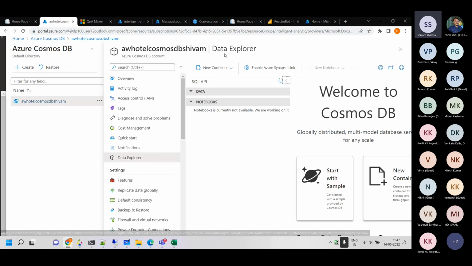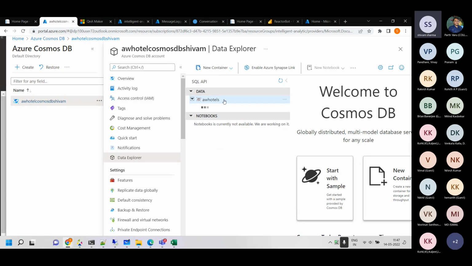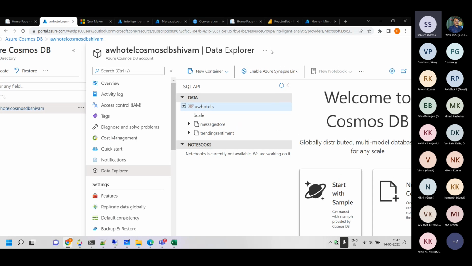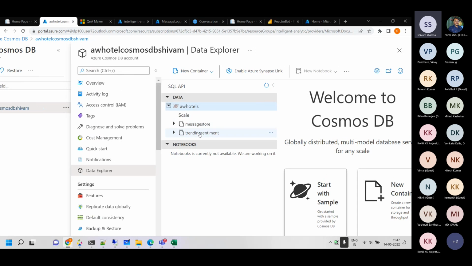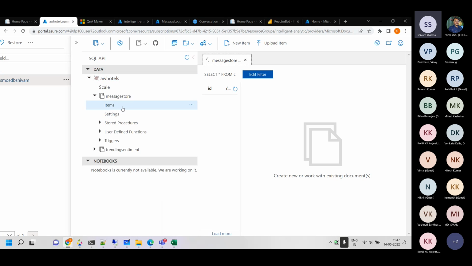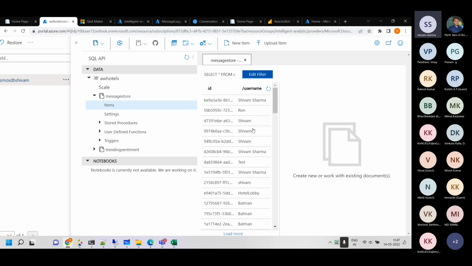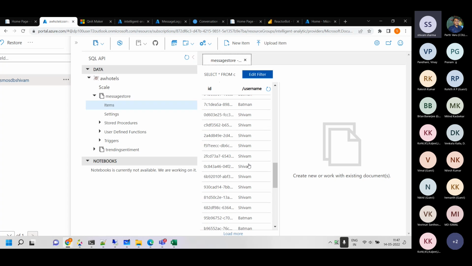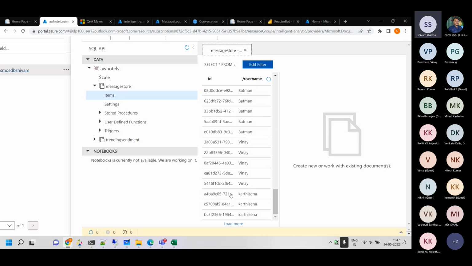We have two containers here. This is a semi-structured database. That's the database name, AW hotels, and the containers are message store and trending sentiment. If I click on message store and items, JSON documents are these items. These are all the usernames, and Vinay and the guys who just did the demo, your names are also here. If somebody tries it out, your names will also get logged over here.